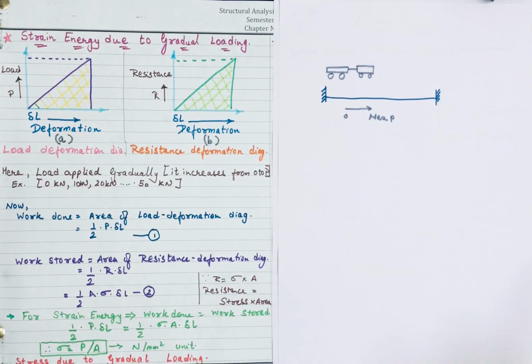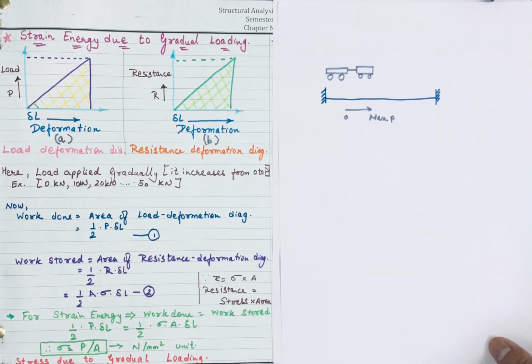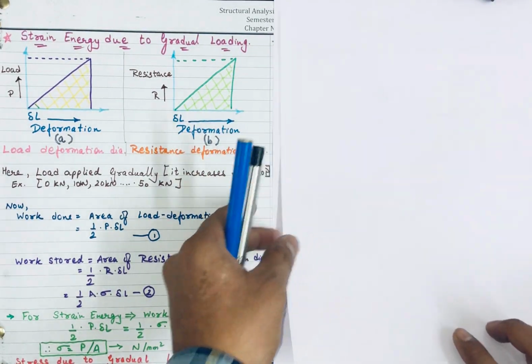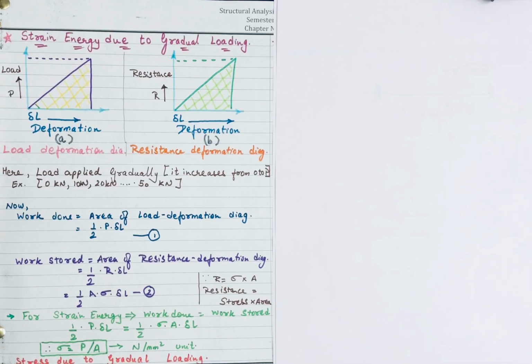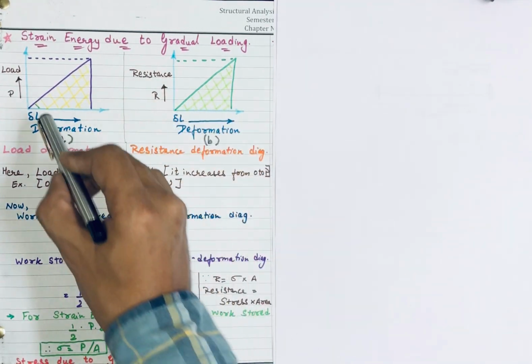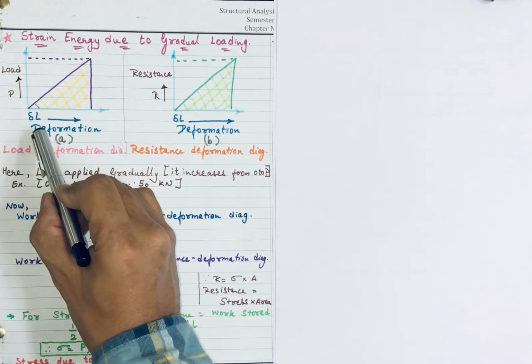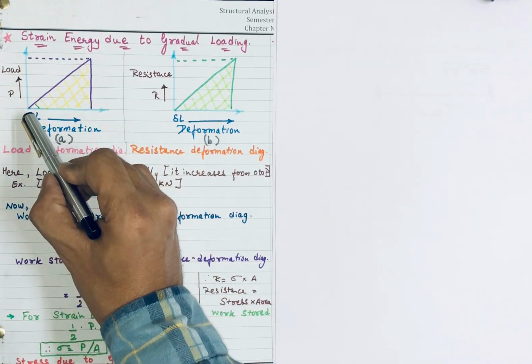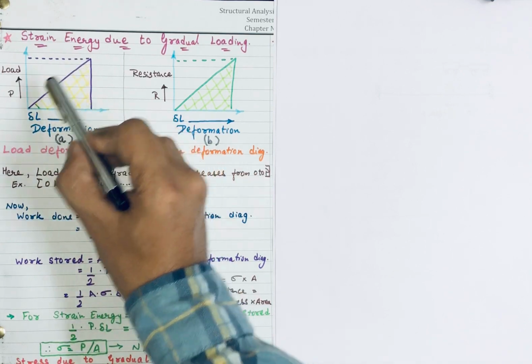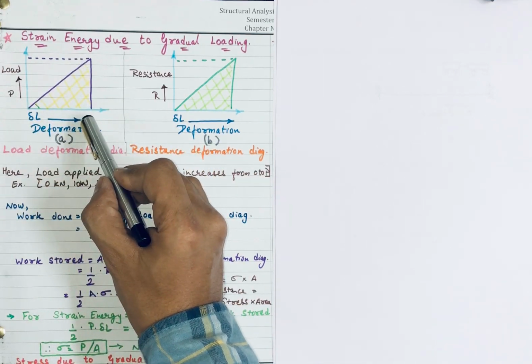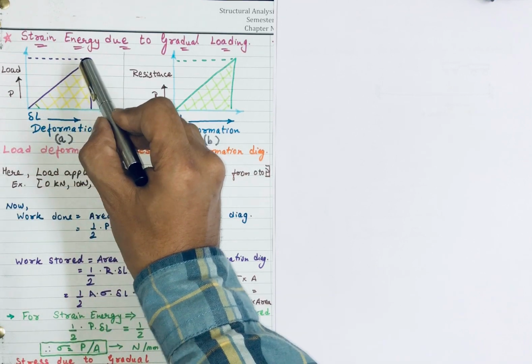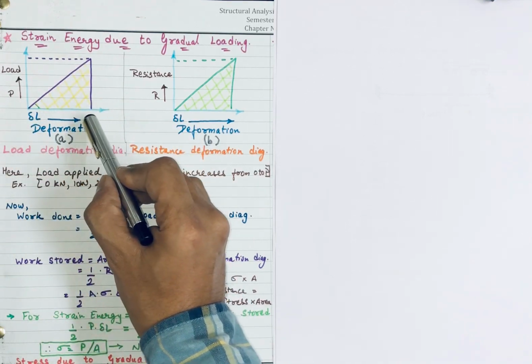Now let's understand through a graph. For strain energy due to gradual loading, I have made a graph with load P on one side and deformation del L on the other. As load increases, the deformation also increases. As load increases from 0 to maximum, the deformation will increase from 0 to maximum.